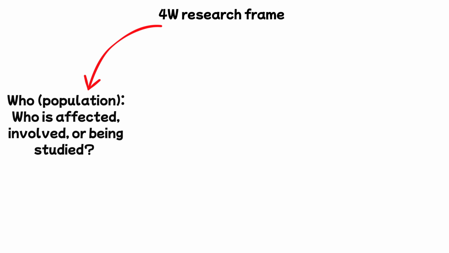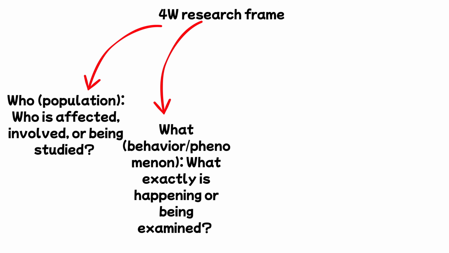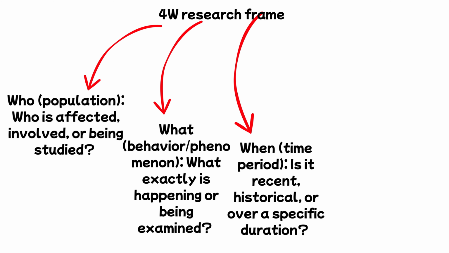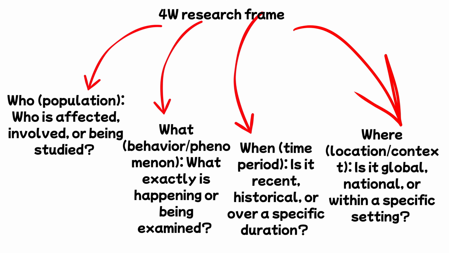Break the topic using the 4W research frame. Who includes population: who is affected, involved, or being studied. What includes behavior and phenomenon: what exactly is happening or being examined. When includes time period: is it recent, historical, or over a specific duration? Where: location and context. Is it global, national, or within a specific setting?